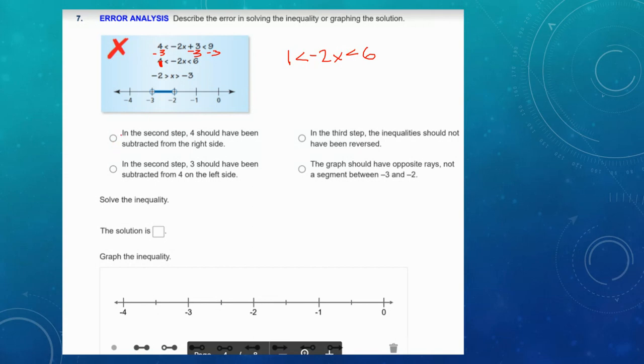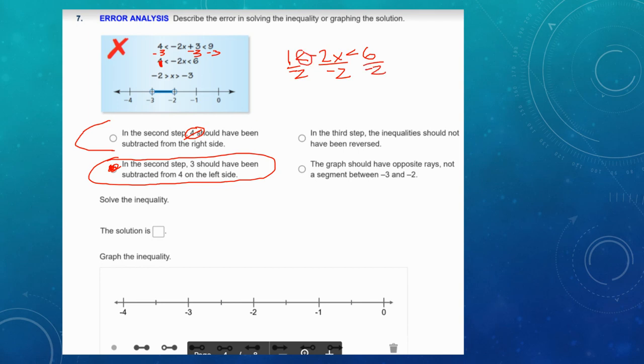And let's find that. In the second step, 4 should have been subtracted from the right side. No, wait, that's not quite right. In the second step, 3 should have been subtracted from 4 on the left side. That's our correct answer there. This one's the wrong number. See, it shouldn't have been 4 being subtracted. It was subtracting 3. So to solve it, though, I'm going to divide by a -2.